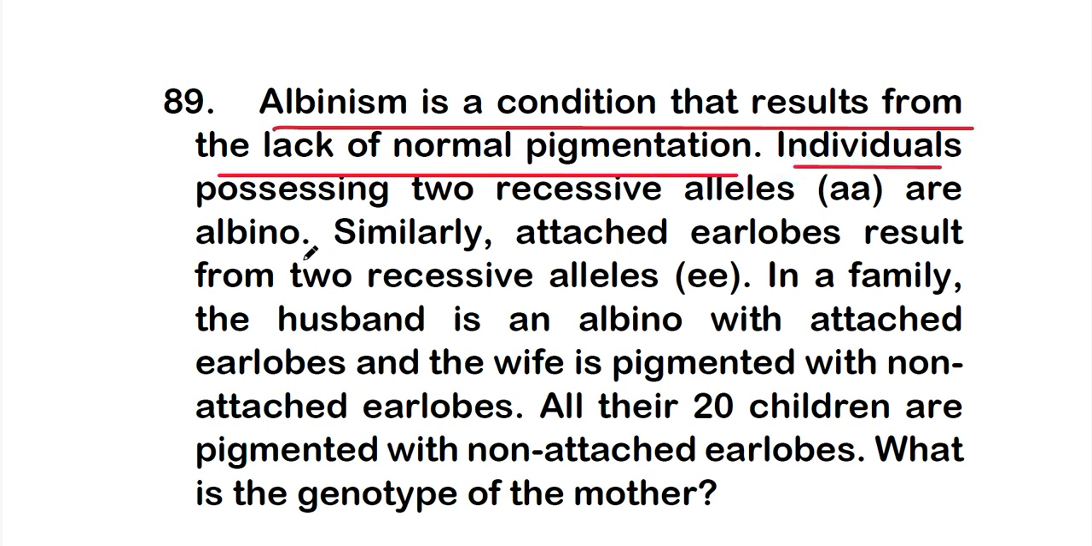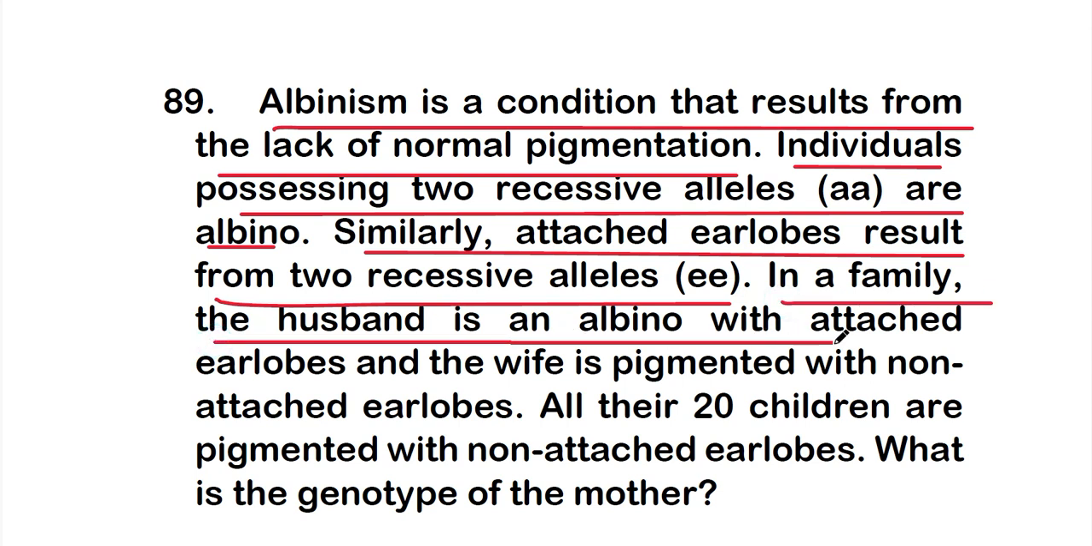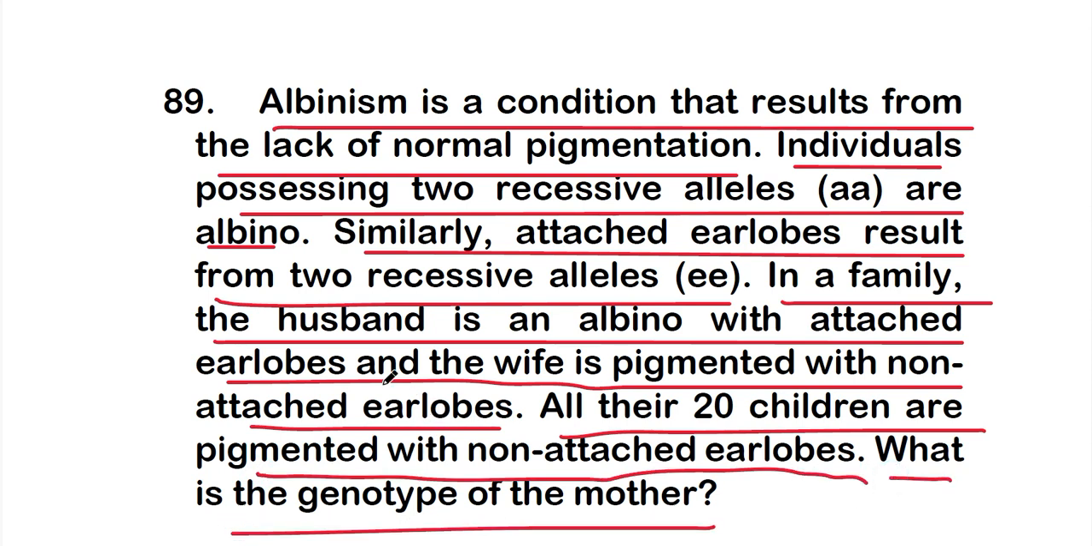So individuals possessing two recessive alleles, that is small a, are albino. Similarly, attached earlobes result from two recessive alleles, that is small e. So in a family, the husband is an albino with attached earlobes and the wife is pigmented with non-attached earlobes. So all their 20 children are pigmented with non-attached earlobes. So what is the genotype of the mother?